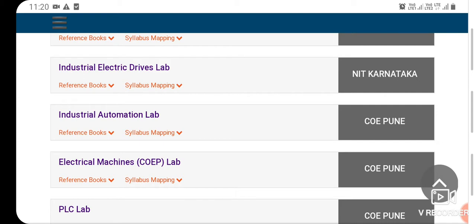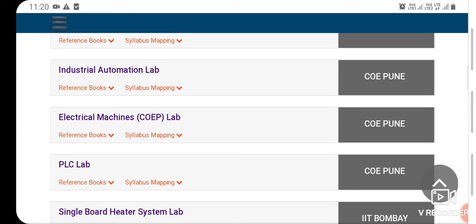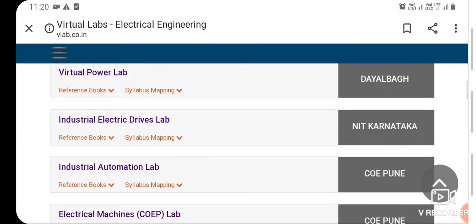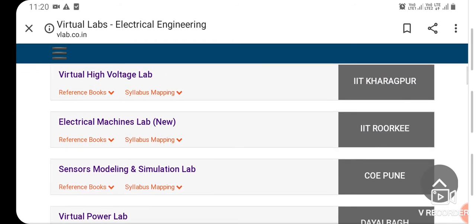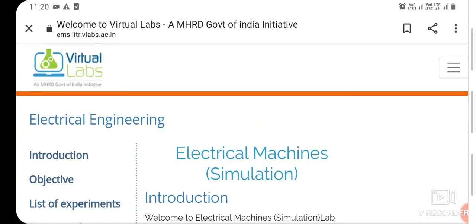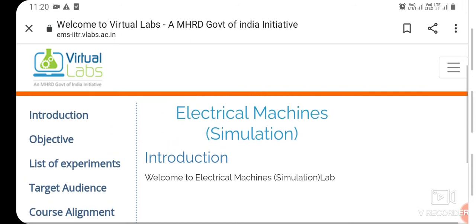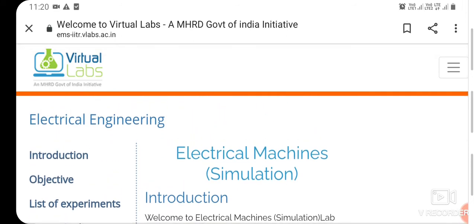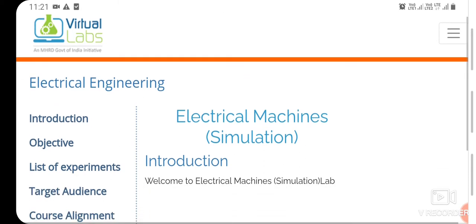Now here I will select electrical machine, this one, and as you can see it is under electrical engineering. But as I already told you, industrial electronics also covers some areas of electrical engineering, the electrical machine part.